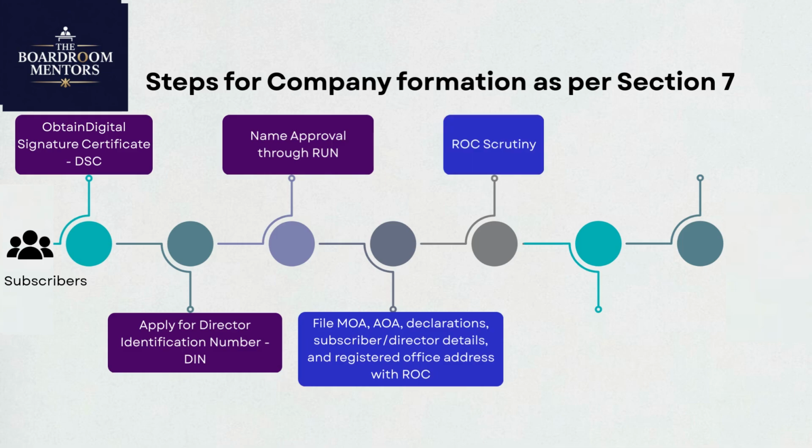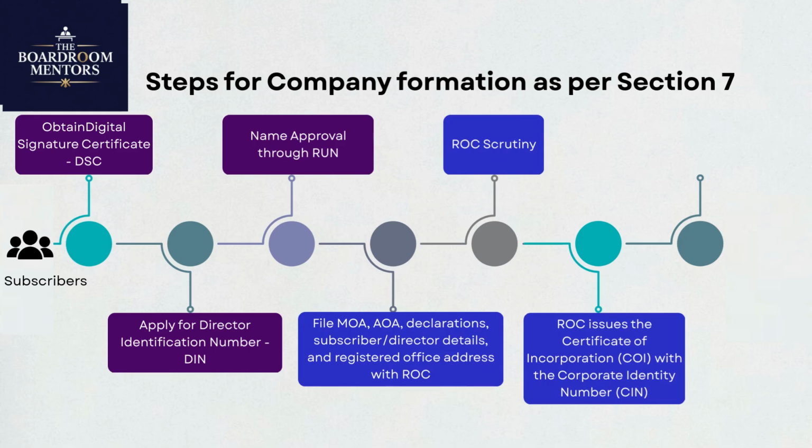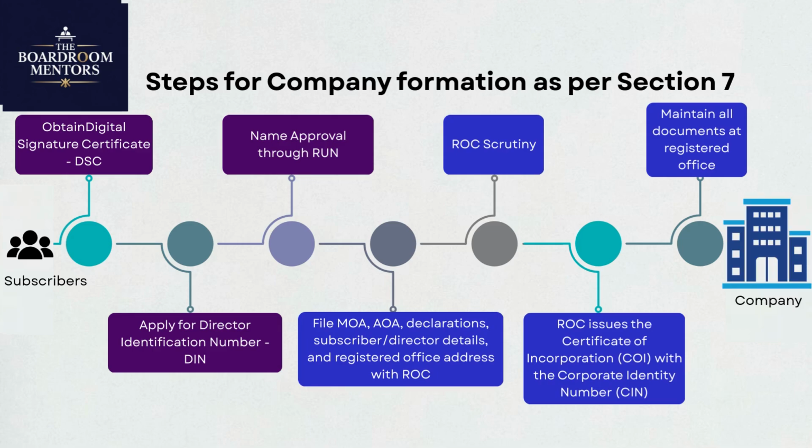The registrar scrutinizes these, and if satisfied, issues the Certificate of Incorporation, COI, with a unique corporate identity number, CIN. From this date, the company becomes a legal entity with perpetual succession. But beware, all originals need to be safely stored, and if false information is furnished, the promoters and directors face legal action, and the company may be struck off.